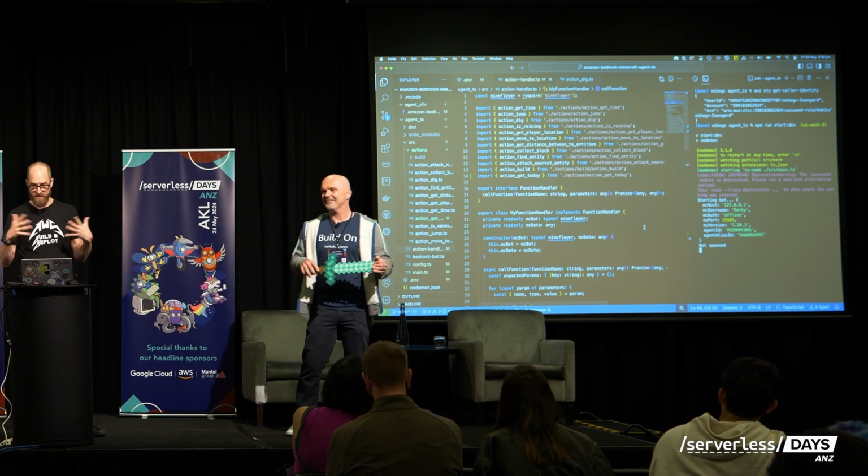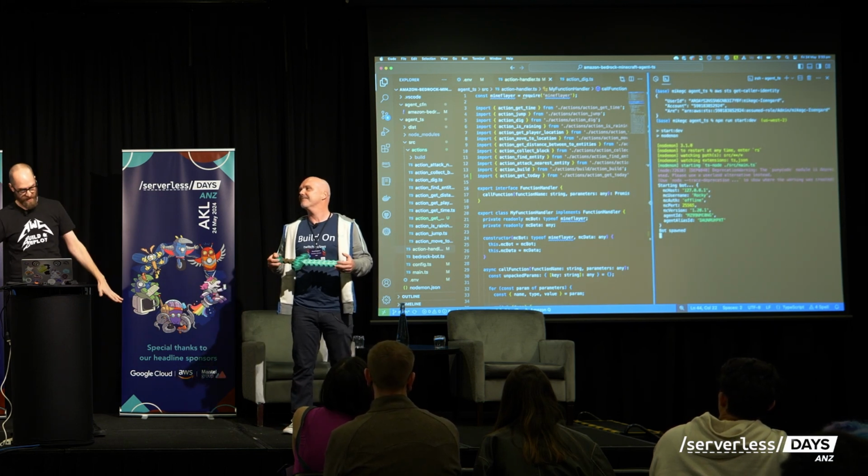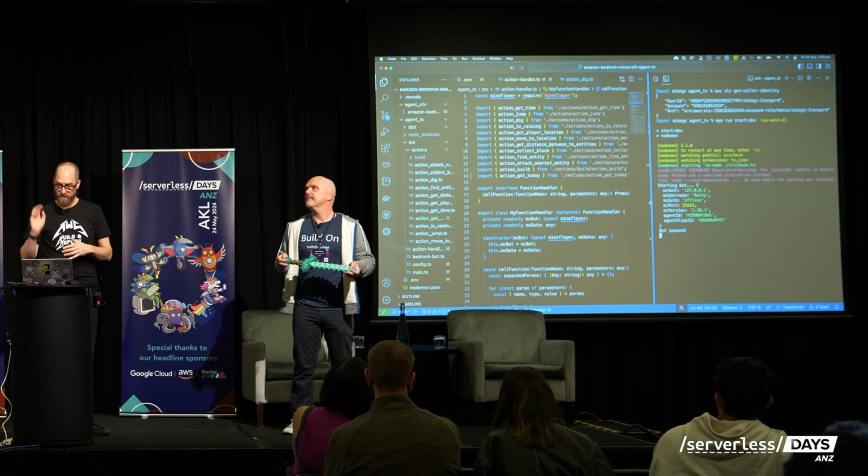So we have some code here. I've just spun this up. I've got my debug window out on the side there, just so that we can see what's happening, because a lot of debug comes back. So it's just spawned the bot.